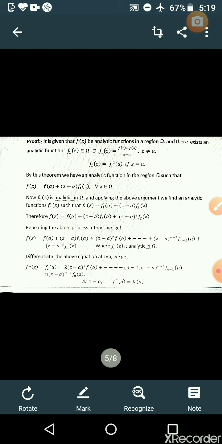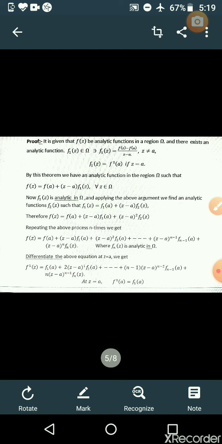So by this, we have an analytic function in the region omega such that f(z) = f(a) + (z - a) f1(z) for all z in omega. Now f1(z) is analytic, and applying the above argument, we find an analytic function f2(z) such that f1(z) = f1(a) + (z - a) f2(z). Substituting this f1(z) in f(z), we get f(a) + (z - a) f1(a) + (z - a)^2 f2(z).